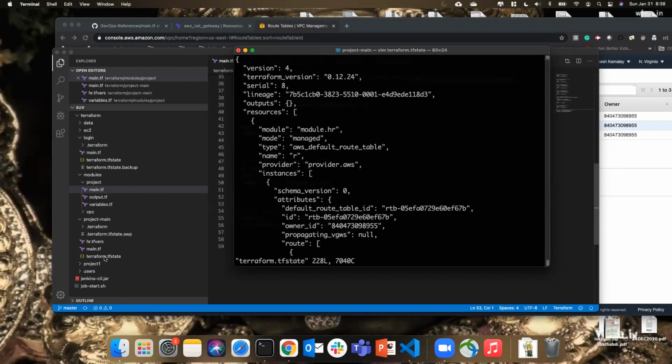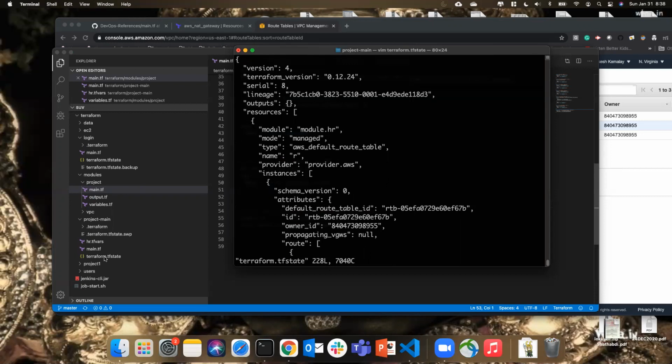So we said that now the variable name is not HR, rather it's finance. But it identified, okay, he said he wanted it to be finance, but in the target it currently has HR. So what I need to do, I need to rename those. So it doesn't rename, rather what it does, it deletes and then creates a new one.